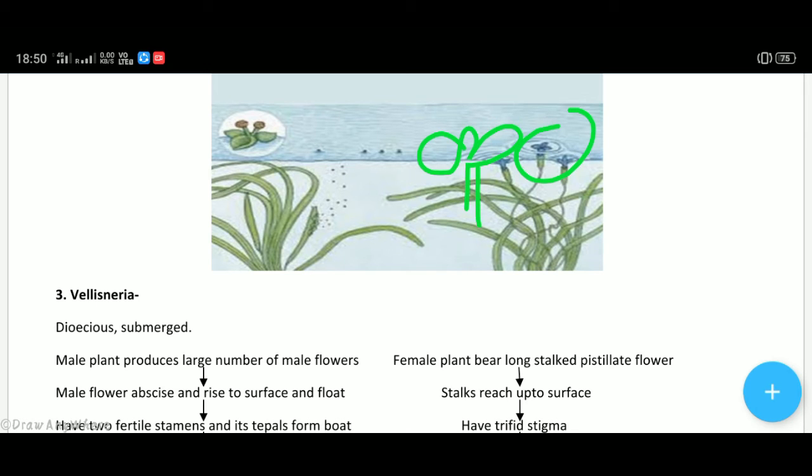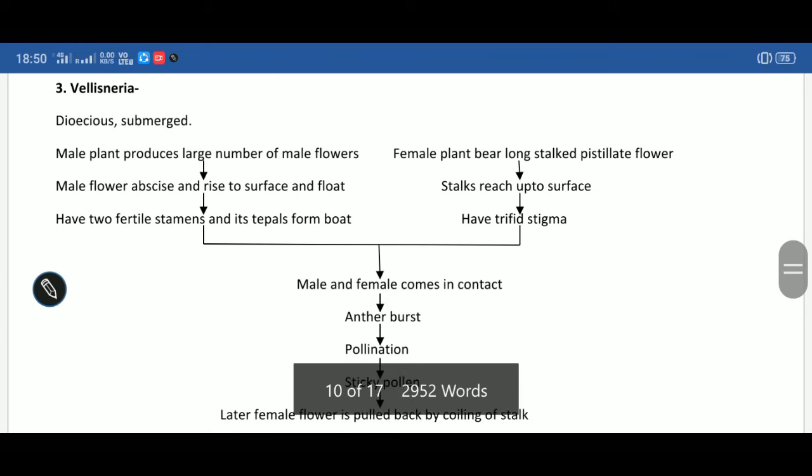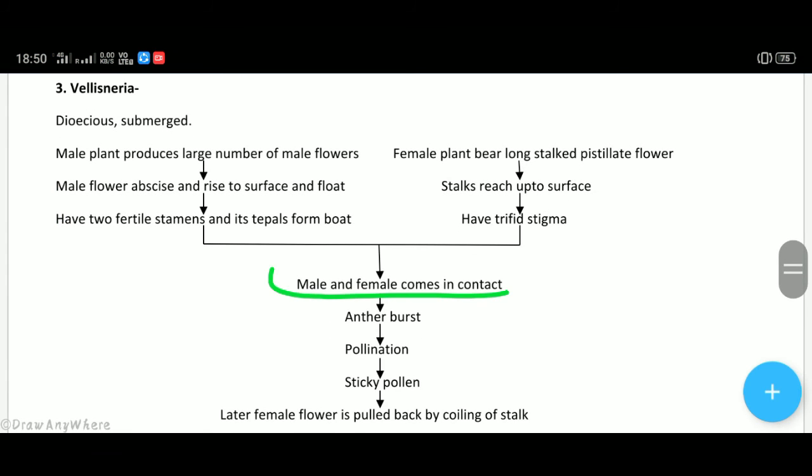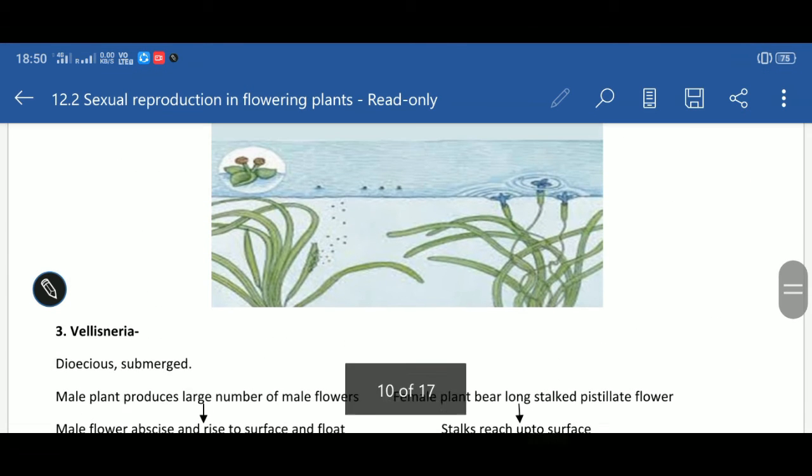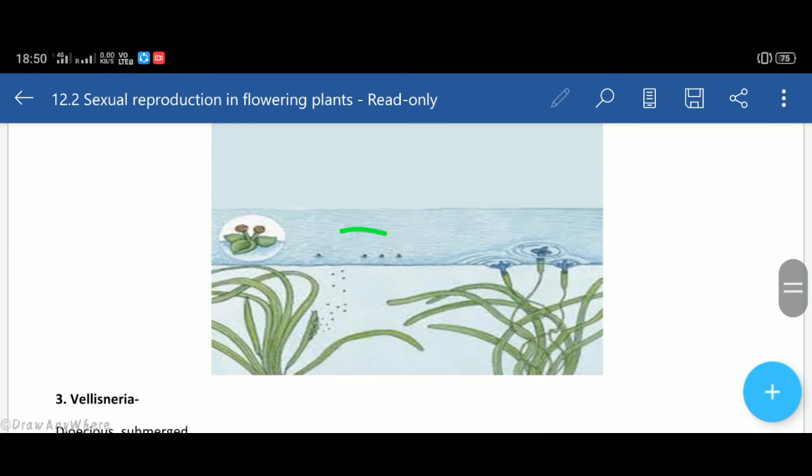Now male and female come in contact, the anther bursts and pollination is achieved. As we can see here, the male flowers floating on the surface come in contact with the trifid stigma of the female flower, and in this case pollination is achieved.